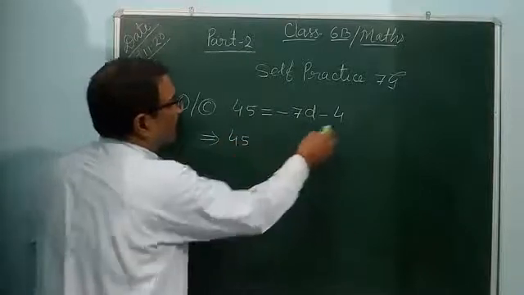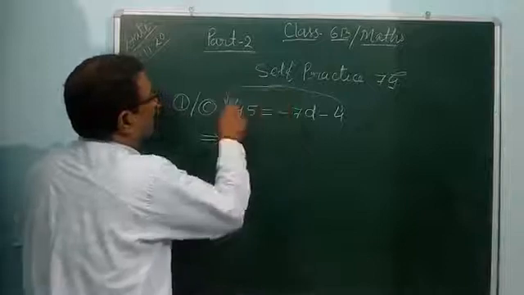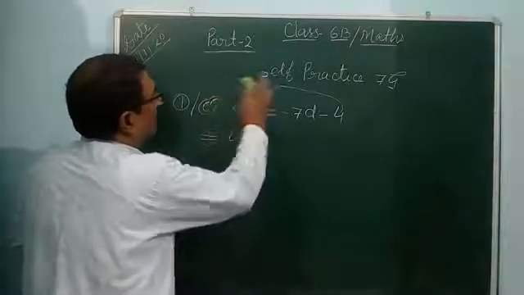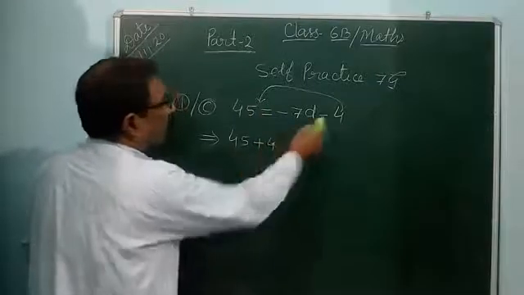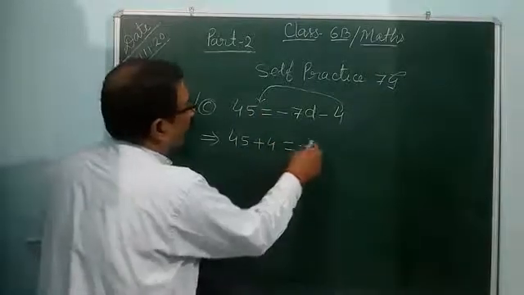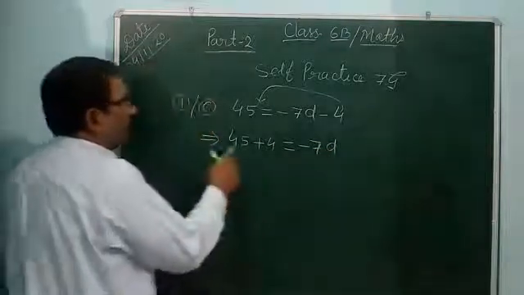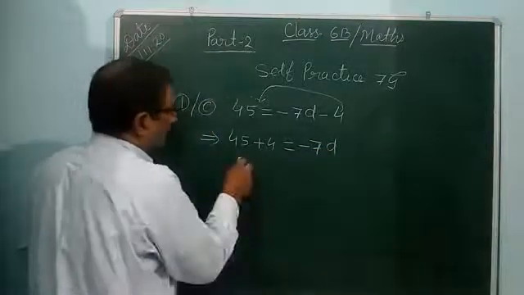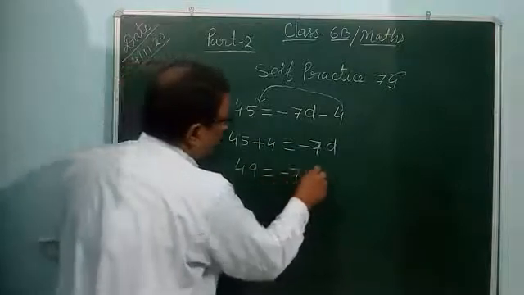You can transfer minus 4 to this side, as it will come plus 4. 45 plus 4 is equal to minus 7D. After that 45 plus 4 it will be 49. 49 is equal to minus 7D.